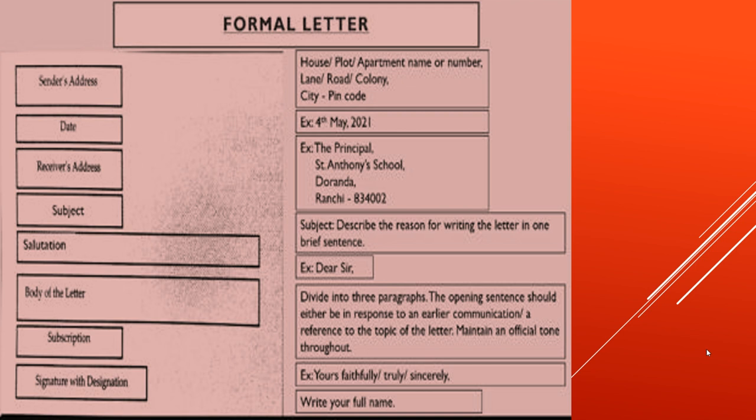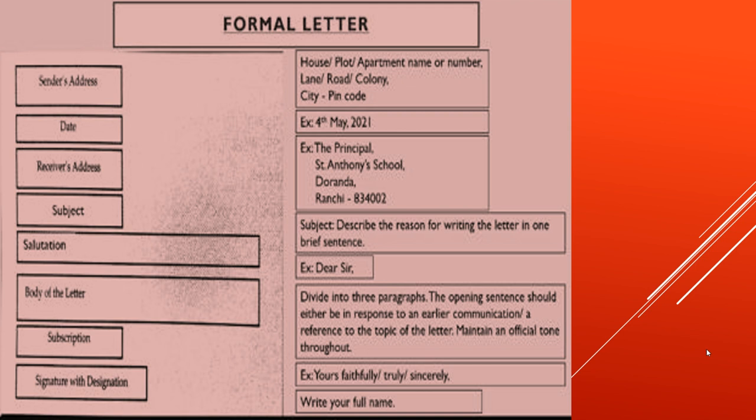Now, on the left side, again, you're going to start with the sender's address. Again, your address, who's writing the letter, the same type of format has to be followed. Then leave a line and write the date. Again, the same thing. The change is the receiver's address. When you're writing a formal letter, you need to write the receiver's address also, to whom you're writing the letter. Who is going to receive your letter is the receiver.